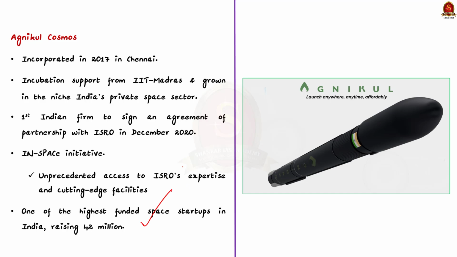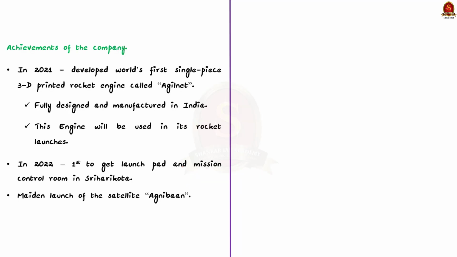Now let us quickly go through the achievements of Agnikul Cosmos. See, firstly, in 2021, this company created history. It developed the world's first single-piece 3D printed rocket engine called Agnilet. Remember, it was fully designed and manufactured in India. This proved to be a game changer as this engine will be used in its rocket launches.